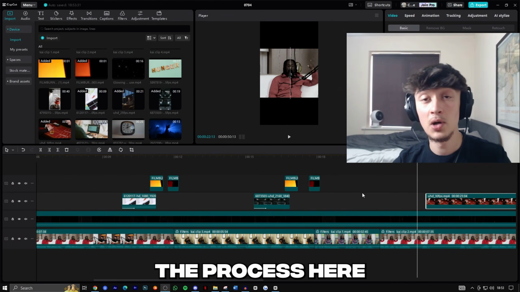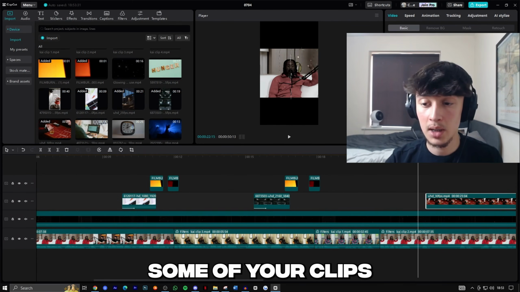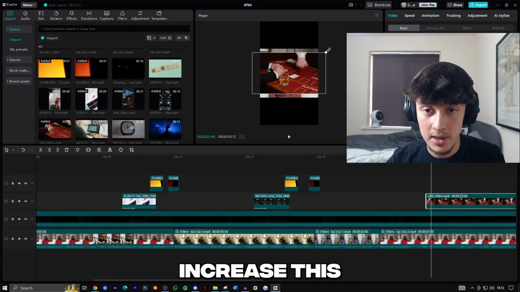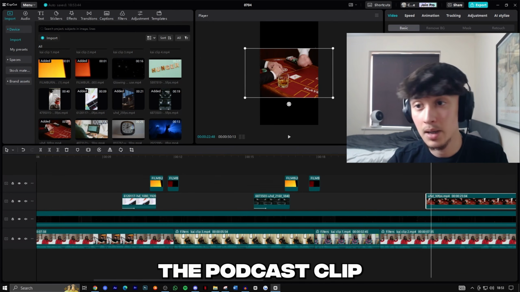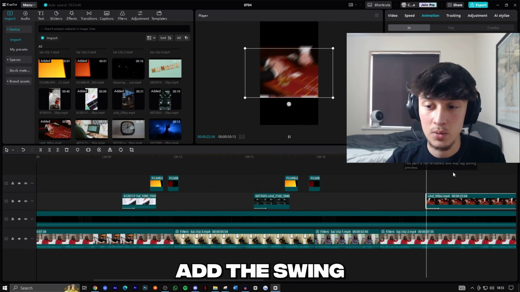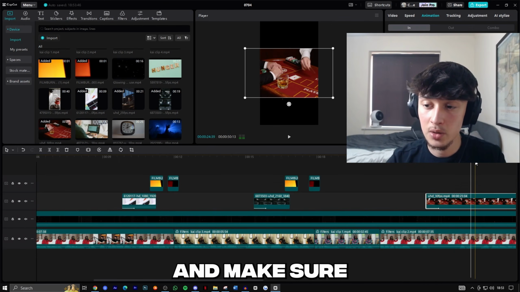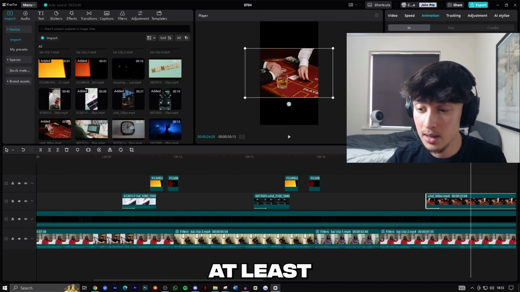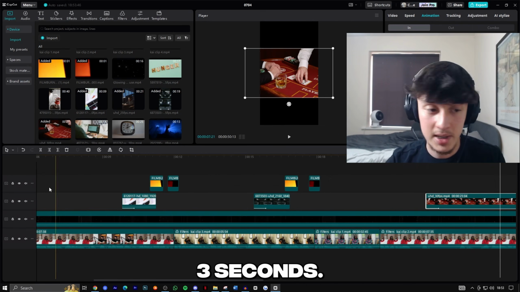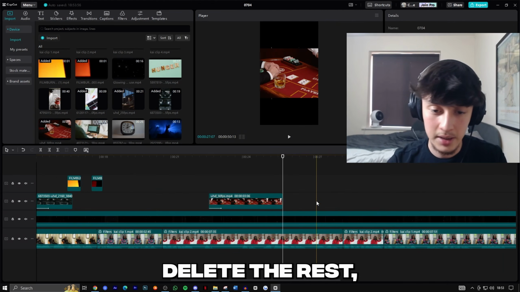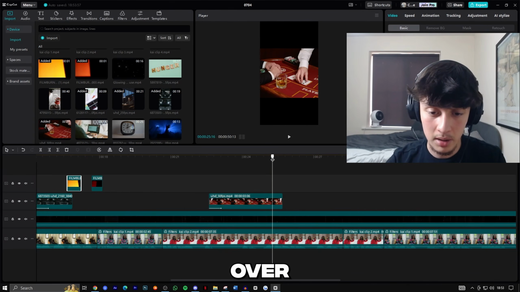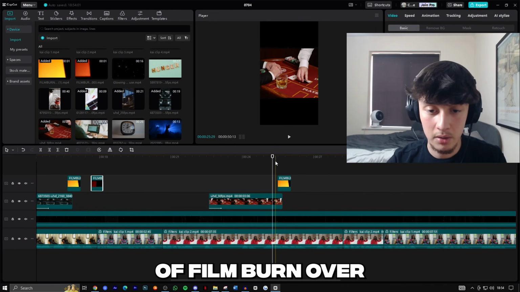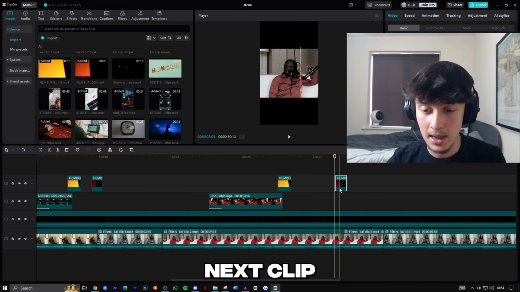As I'm just repeating the process here for each of the clips, some of your clips may be landscape. You do the exact same process, but you just increase this so it covers the podcast clip. And of course, go to your animation, add this right in, and make sure that each of these stock footage clips are lasting for about 3 seconds at least. And once it's been on the screen for about 3 seconds, again, we can cut it, delete the rest, copy our film burn over, put it on top, and then we're good to go. Copy the other style of film burn over, and we can put this on top of the next clip.